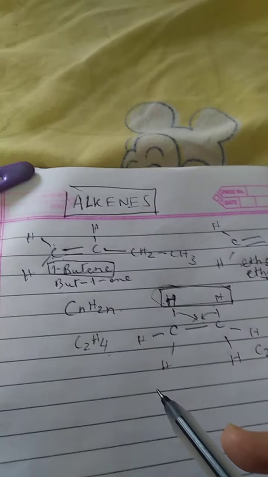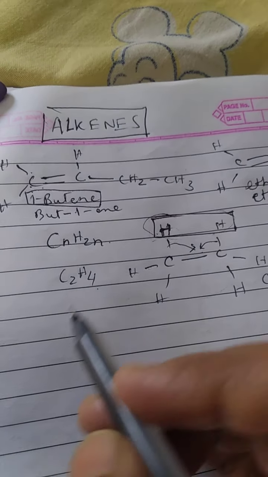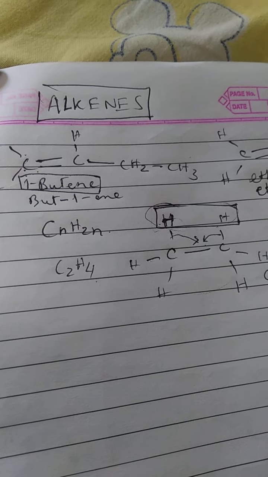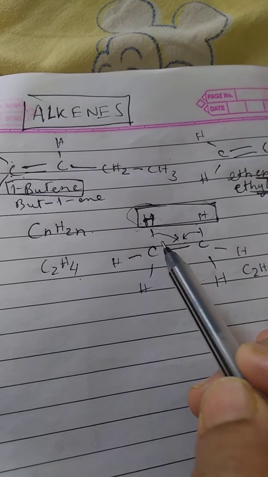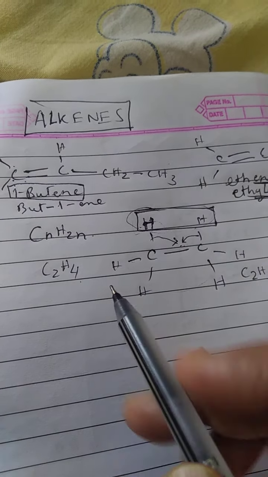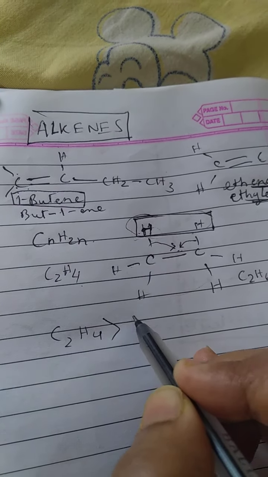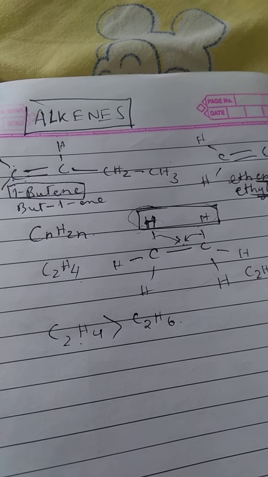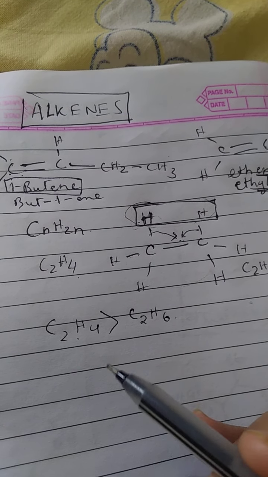So from the alkane to the alkene there are 2 hydrogens less. Because of the double bond, alkenes are more reactive than the corresponding alkane. That is, ethene is more reactive than ethane because it has a double bond.